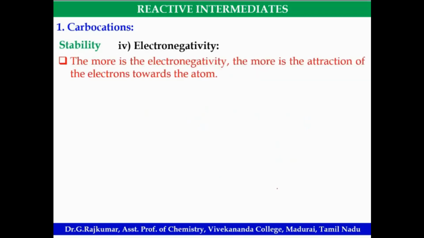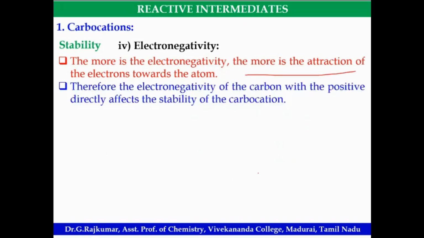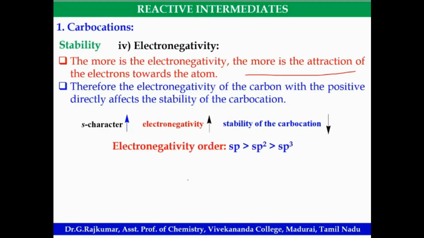Then electronegativity. The more the electronegativity, the more the attraction of electrons towards the atom. So the electronegativity of the carbon with the positive charge directly affects the stability of the carbocation. Look at this. If the S character is more, electronegativity will be more, which in turn the stability of the carbocation will be less. So S character is directly proportional to electronegativity, and inversely proportional to the stability of the carbocation. Look at the order: where is the S character more?